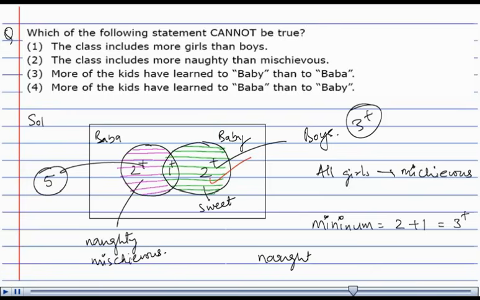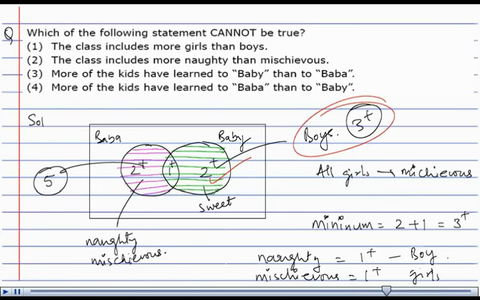Similarly, minimum mischievous girls is going to be also 1 in that case. And we have that all these mischievous kids are girls. That means the naughty kid has to be a boy in that case. So the minimum number of boys which we had with us is 3 plus 1, that is equal to a minimum of 4 boys.